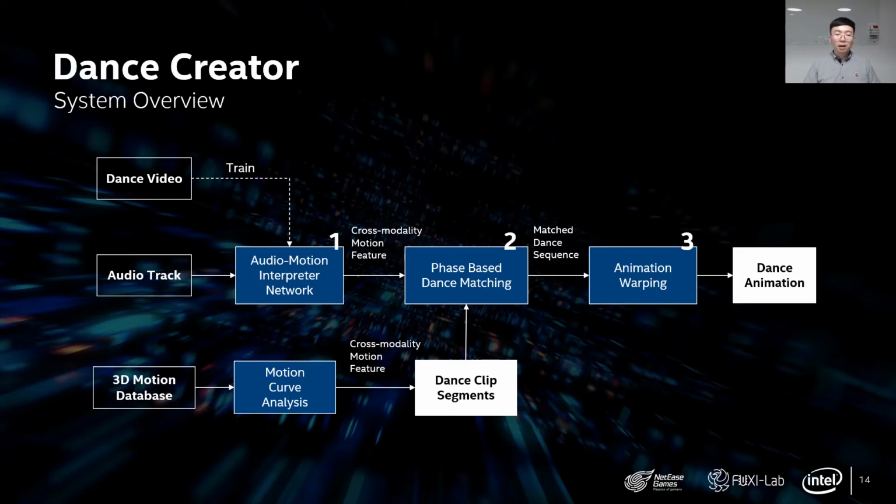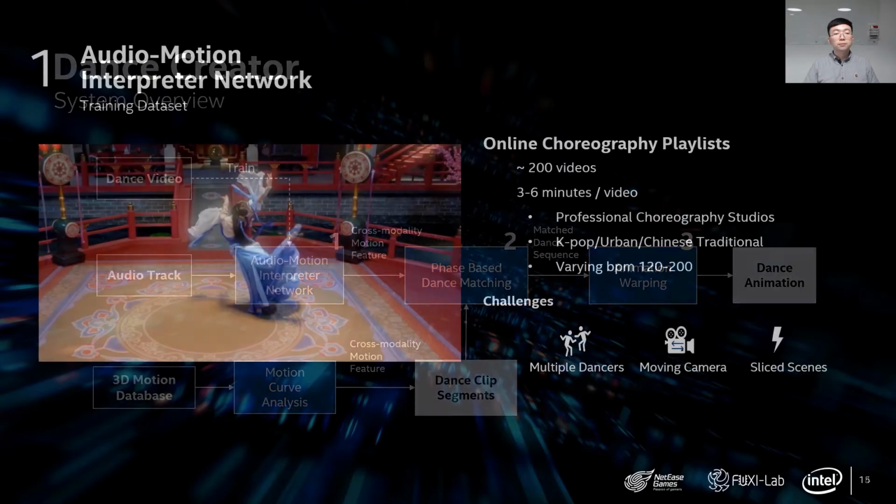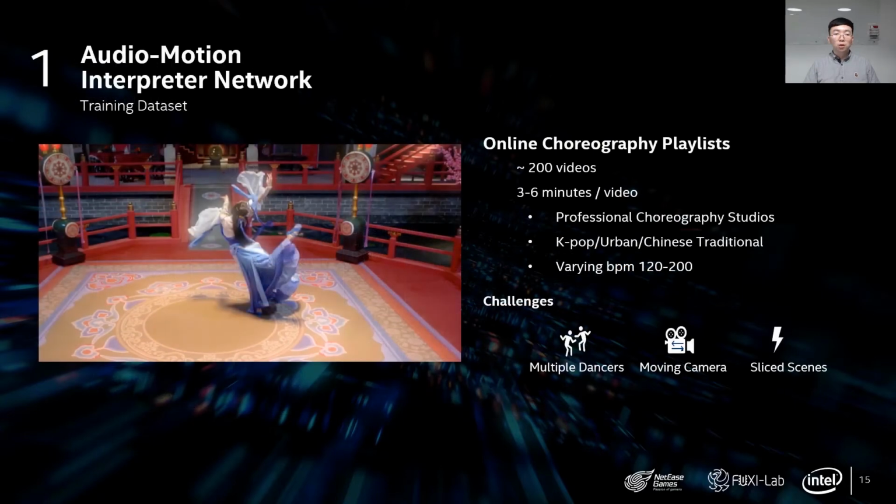Now let's talk about the audio interpreter network. To train such an interpreter network, we collected 200 video clips with 3 to 6 minutes each. Most of these videos are from professional choreography studios that cover dance styles like K-pop, urban, Chinese traditional, etc. The tempo of the sounds varies from 120 to 200 beats per minute.